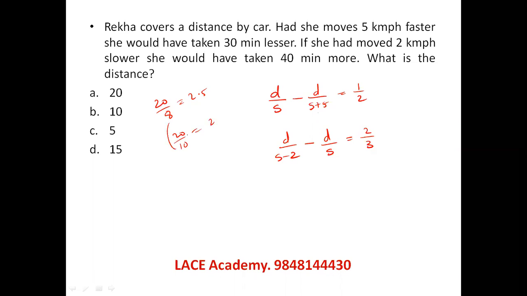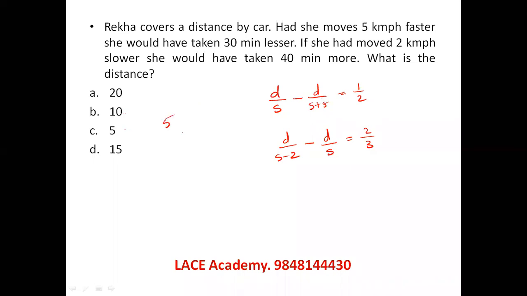The difference is only 2 here. So we cannot find for 20 two values which differ by 5 and when they divide 20, the difference is half. So if I take 10, let's say 5 and 5 plus 5, if 10 is the distance, here time taken is 2, here time taken is only 1 hour. It cannot be possible like that. So 10 also doesn't have such values.